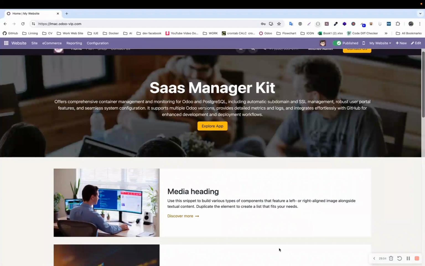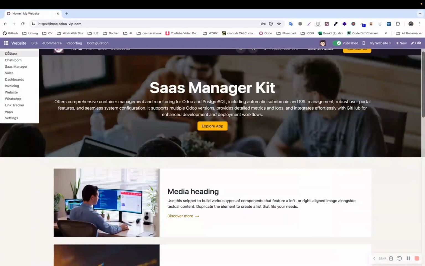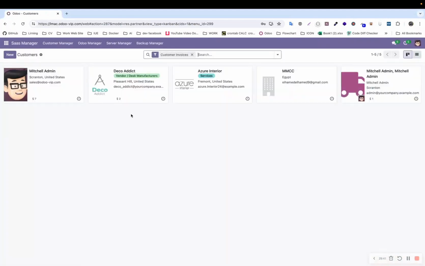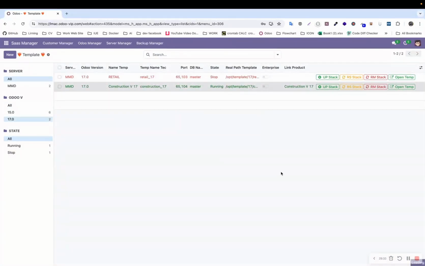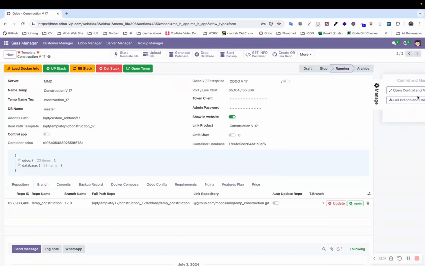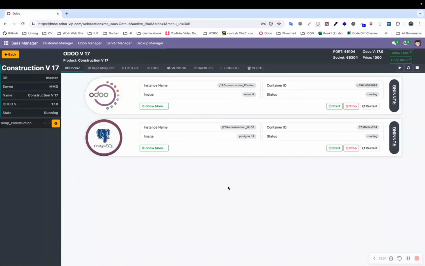Today, we will review the control panel for the client or the template. We will go to the SaaS Manager. Then, we will select the template. From here, we click on Control and Management. This is the control panel for the template.